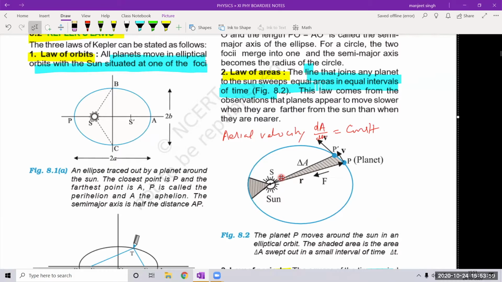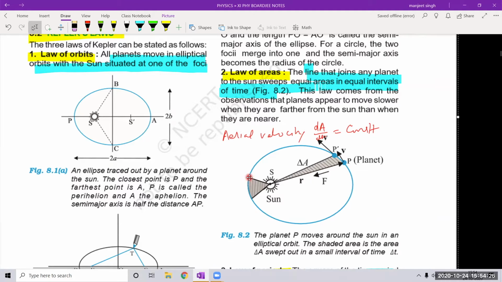So it is saying that line joining the sun to the planet sweeps equal areas in equal intervals of time. So this line S to P moves and becomes S to P dash. So this area has been covered in delta t time, suppose. Then you take delta t time when the planet is near the sun in these two locations.